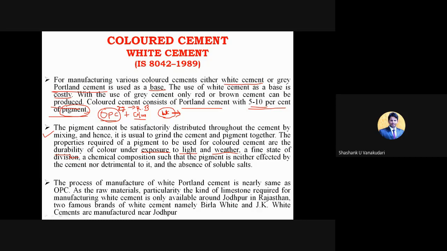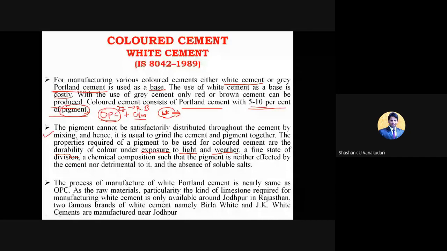So when you have added that color, it should not get down, such that we need to use such pigments in the colored cement. A fine state of division, a chemical composition such that the pigment is neither affected by the cement nor detrimental to it. So once you add those pigments to the cement, it should not affect the structure. So such type of pigments we need to choose, and then we need to fix.